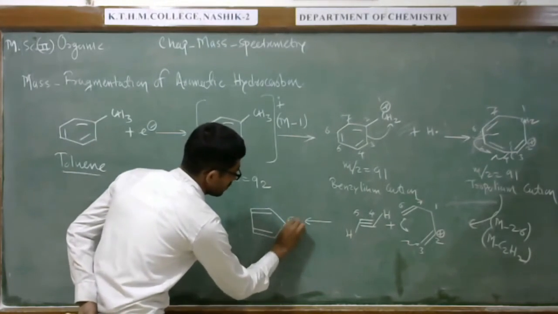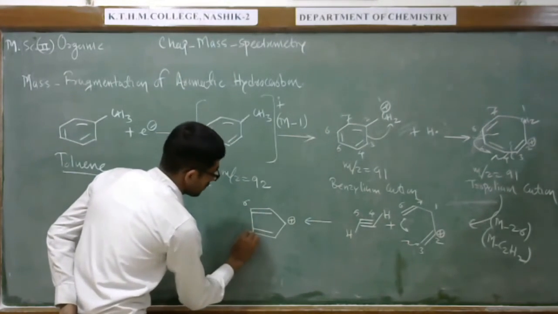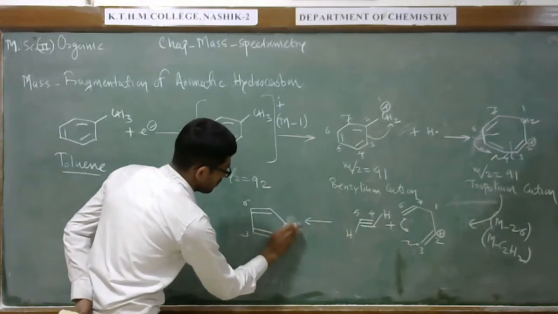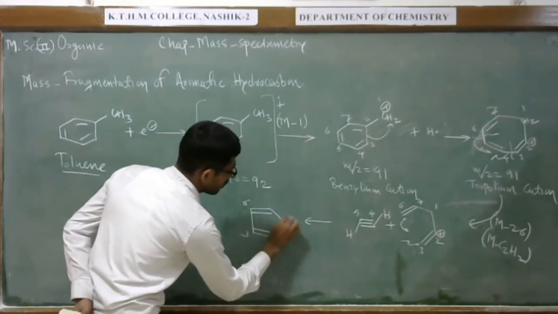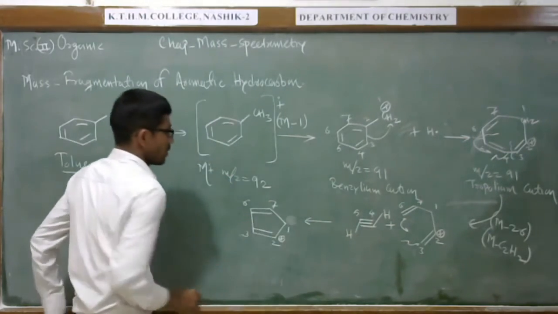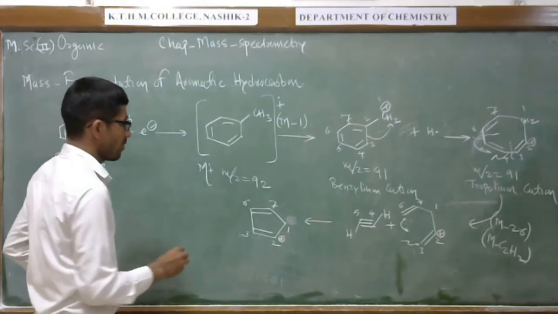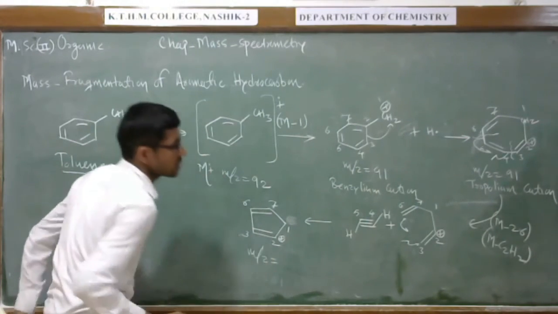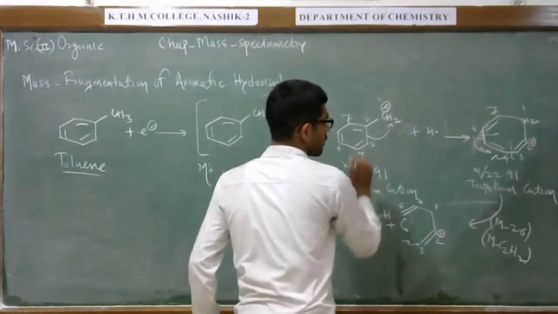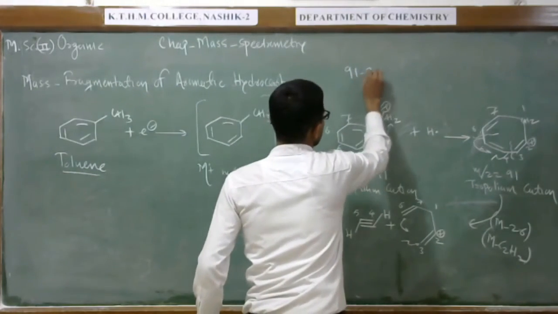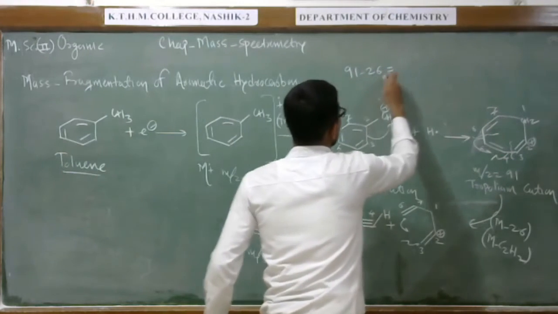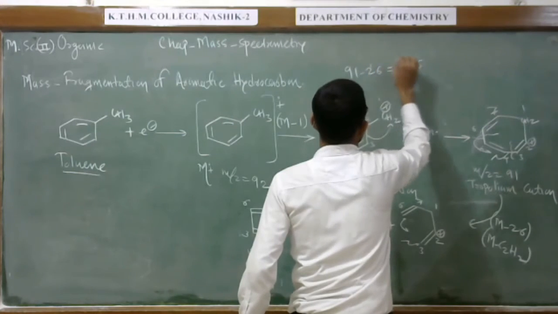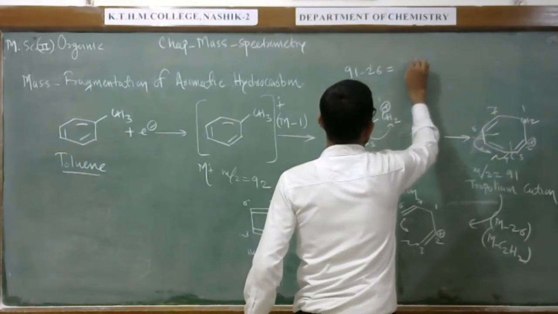like this: 6, 3, 2, 1, 2, 1 and this is 7. So this type of cation is formed. This cation is formed at mass to charge ratio 91 minus 26, which is nothing but 65.